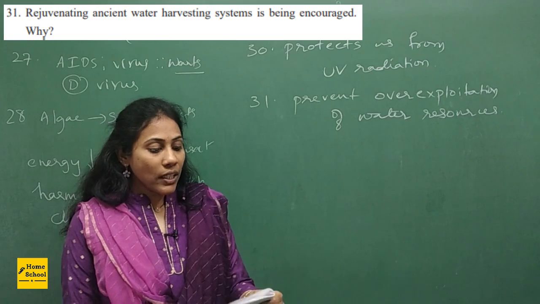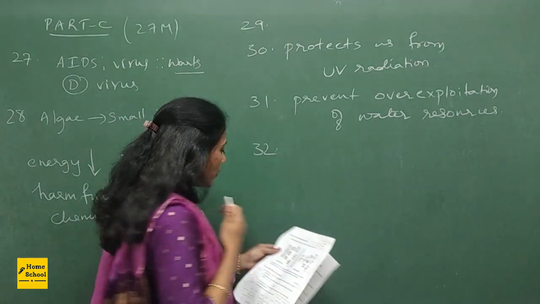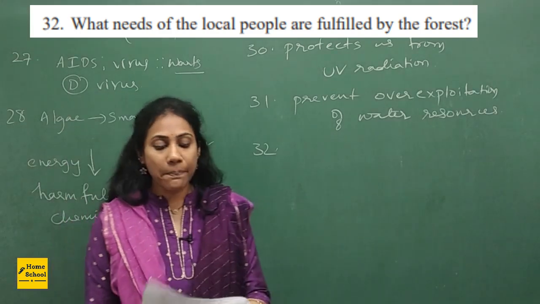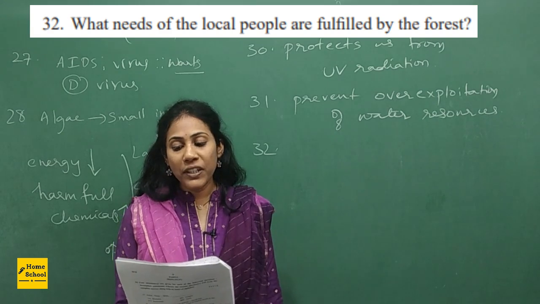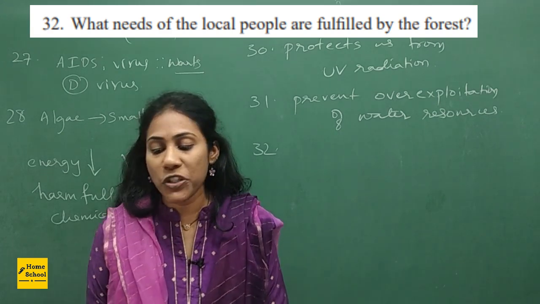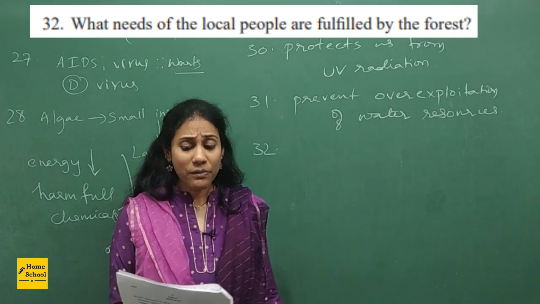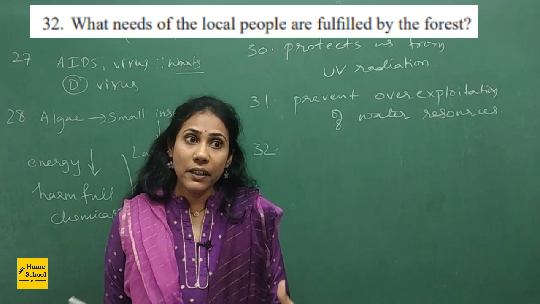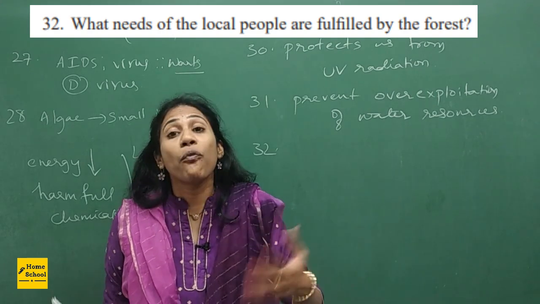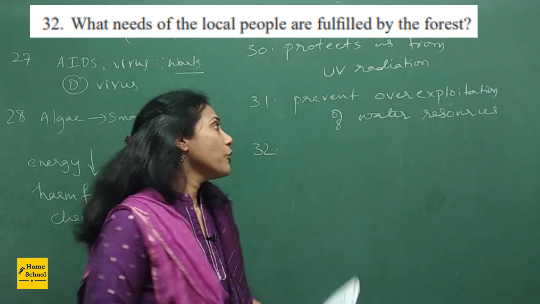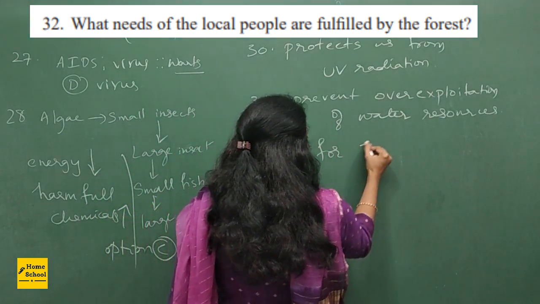Fine. Now coming to question number 32. So question number 32 is a 2 mark question. Very simple. What needs of the local people are fulfilled by the forest? This is from the chapter Sustainable Management of Natural Resources. You know, local people who live in a forest definitely depend on a forest. For what purpose they have asked?